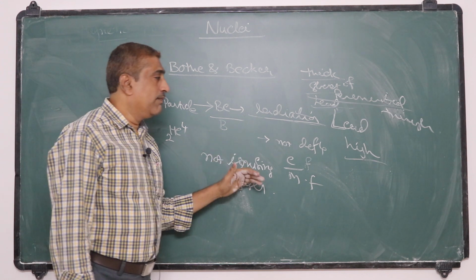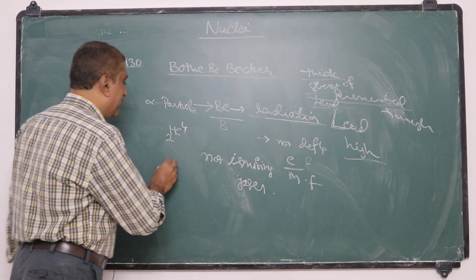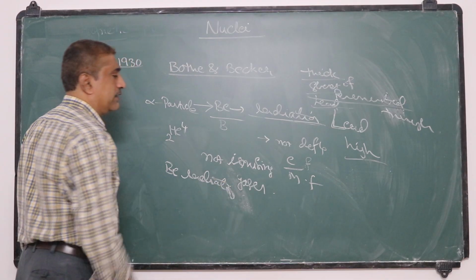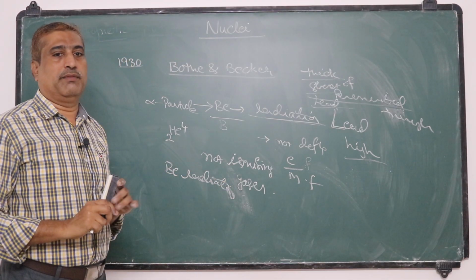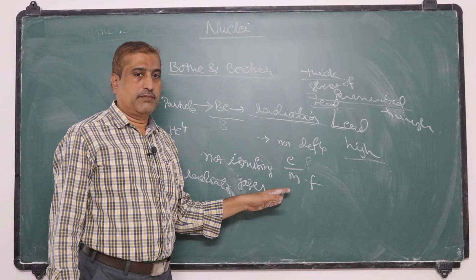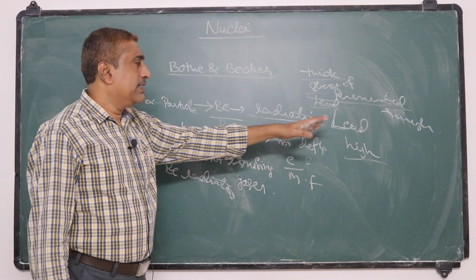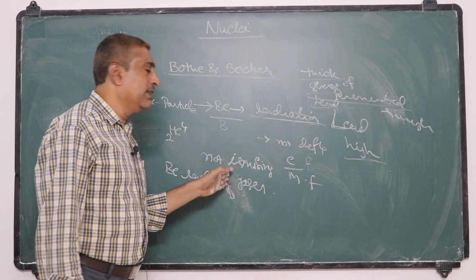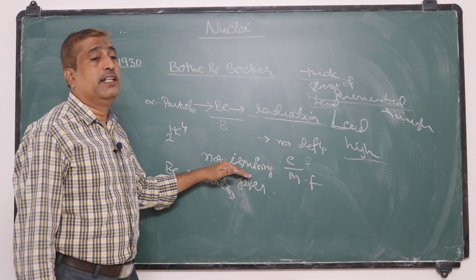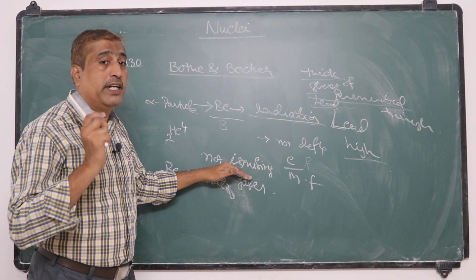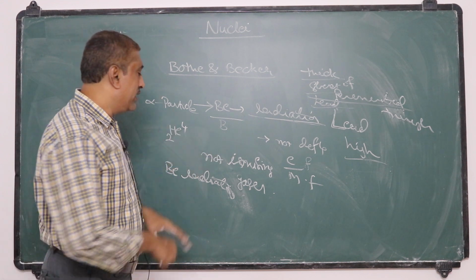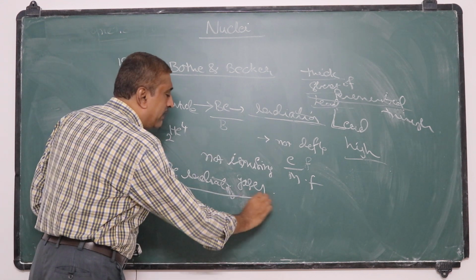First they assumed it was gamma rays as it is not deflected in electric and magnetic fields, but it has high penetrating power and low ionizing power. So they named it beryllium radiation.